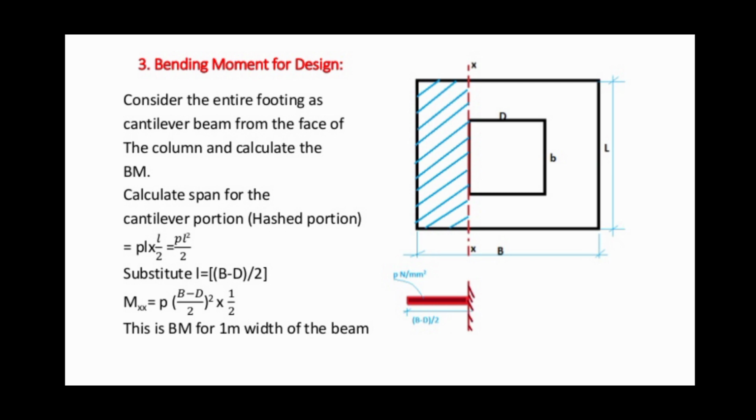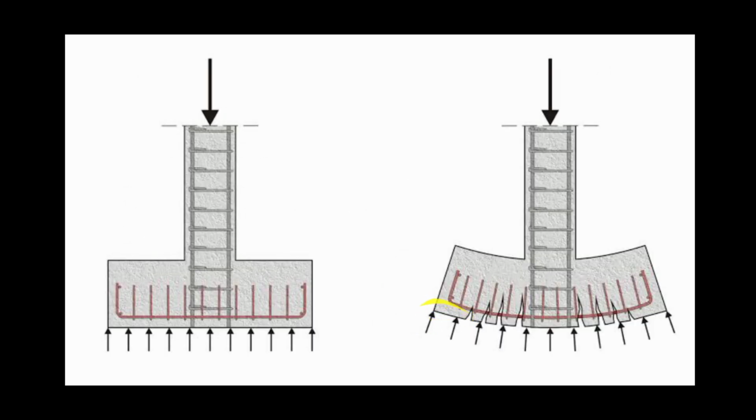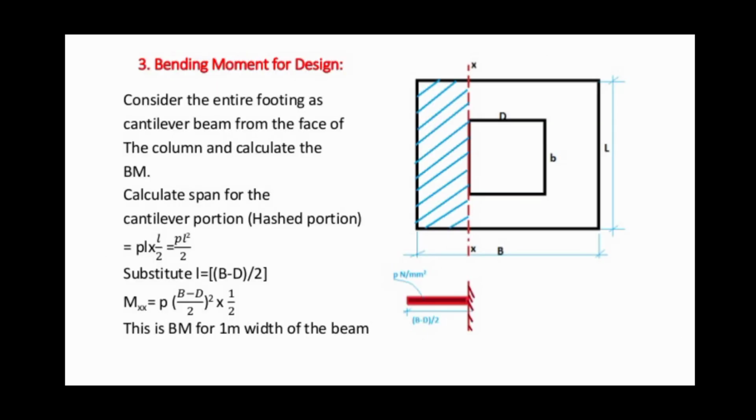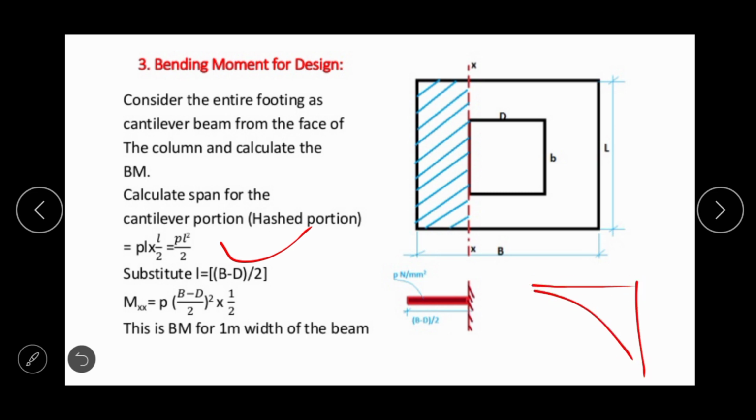P is the load acting over the surface of the footing. Here the load acting over the surface of the footing or self weight is nothing but the P. So here maximum bending moment is equal to PL square by 2. The bending moment diagram is like this. Okay, so this is PL square by 2.